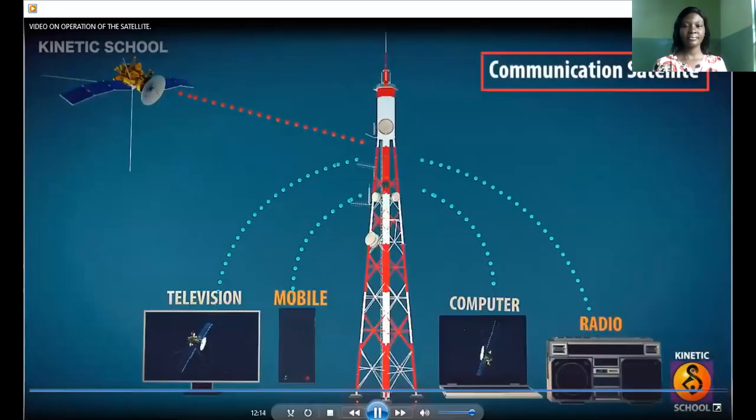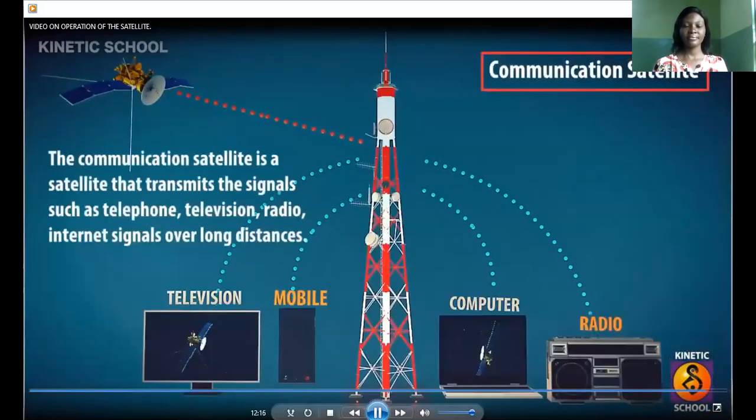Communication satellite. The communication satellite is a satellite that transmits signals such as telephone, television, radio, internet signals over